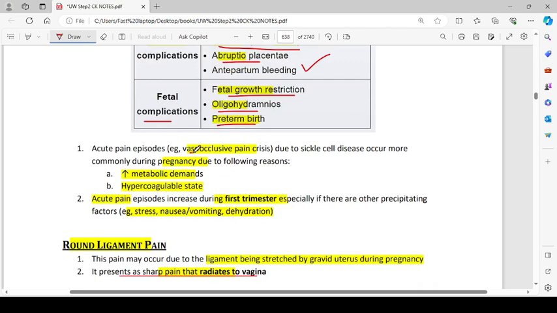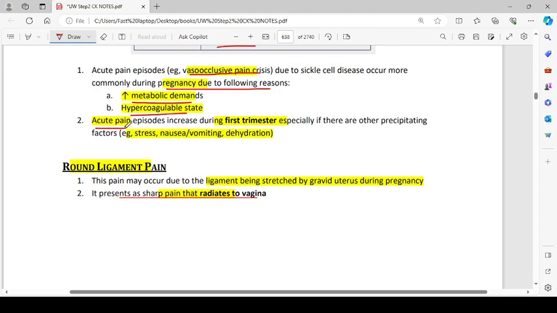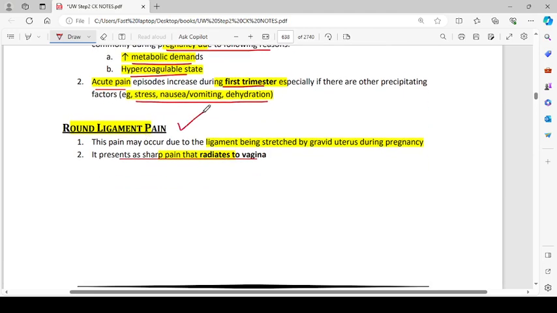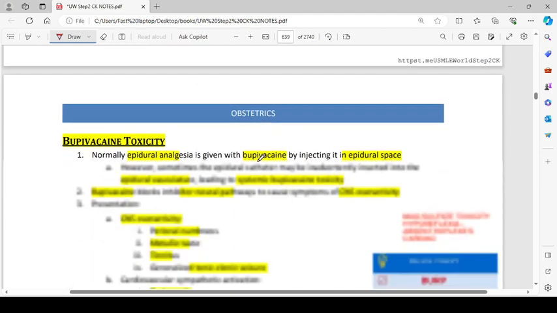Acute pain episodes, for example vaso-occlusive pain crisis due to sickle cell disease, occur more commonly during pregnancy due to the following reasons: increased metabolic demands and hypercoagulable state. Acute pain episodes increase during the first trimester, especially if there are other precipitating factors like stress, nausea, vomiting, and dehydration. Round ligament pain. This pain may occur due to the ligament being stretched by the gravid uterus during pregnancy. It presents with a sharp pain that radiates to the vagina.